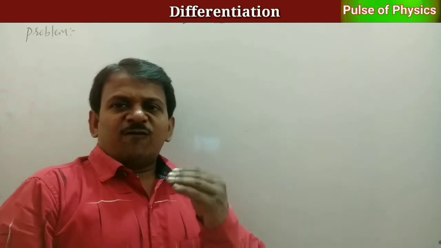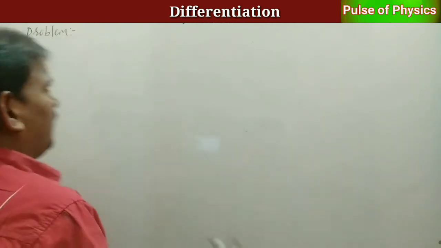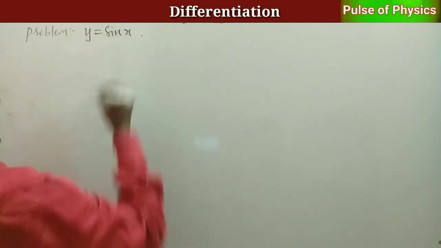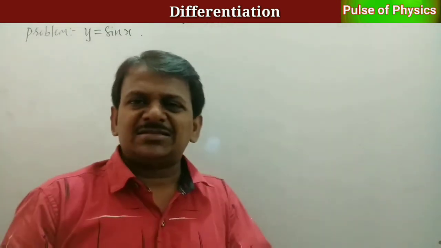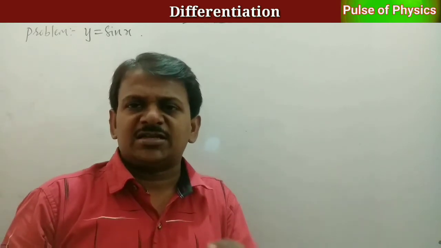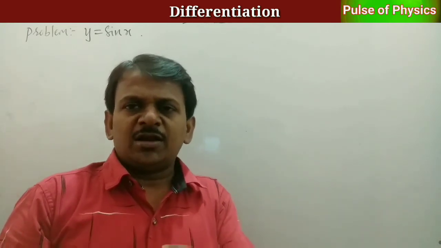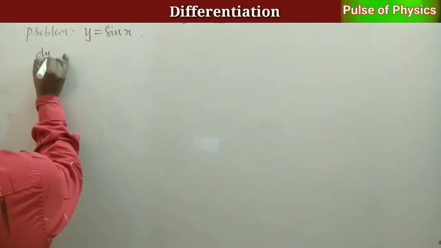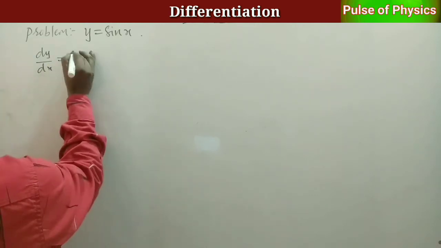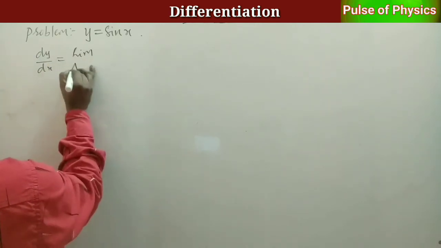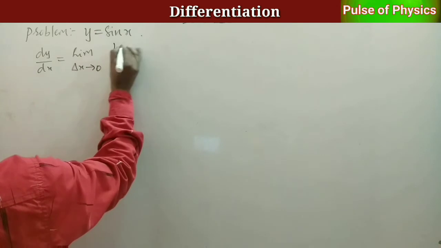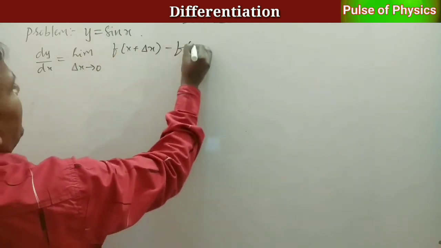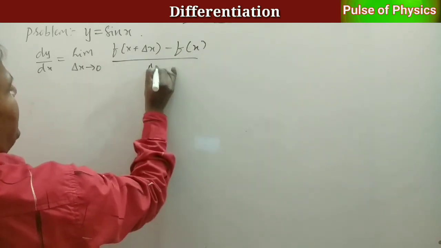Next problem: y is equal to sin x. How to find differentiation? Generally, we know that the answer is cos x. Differentiation of sin x is cos x. But how to find it? dy by dx is equal to limit delta x tends to 0 of f of x plus delta x minus f of x by delta x.